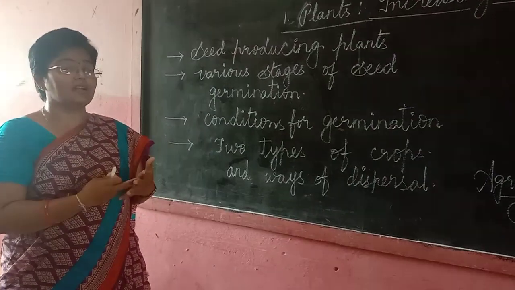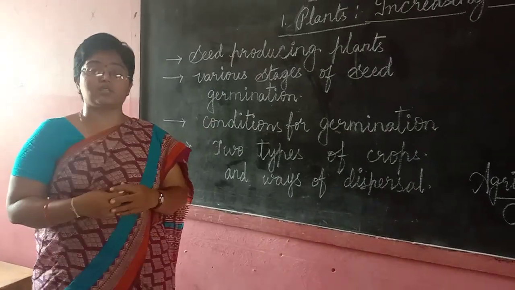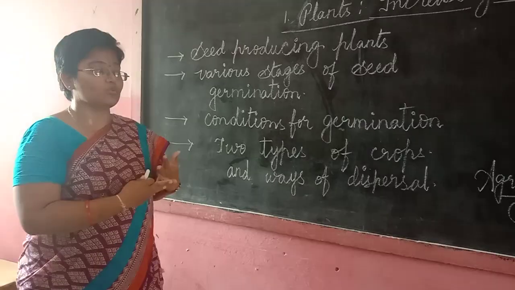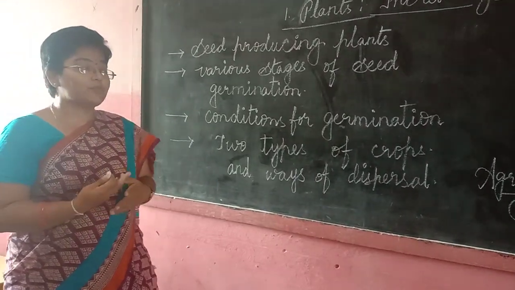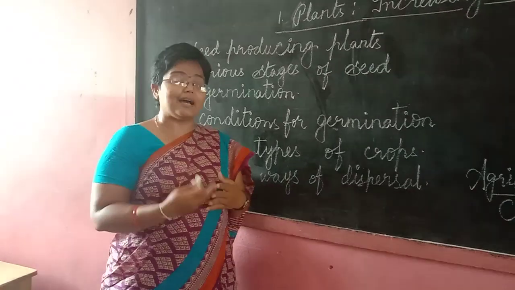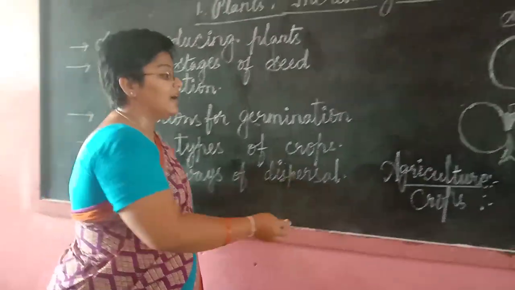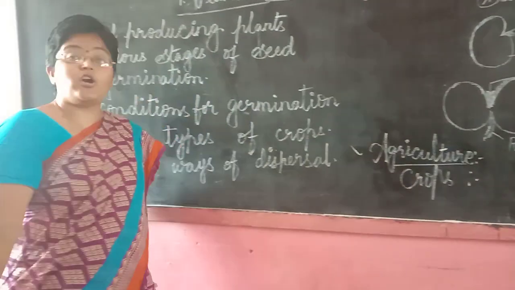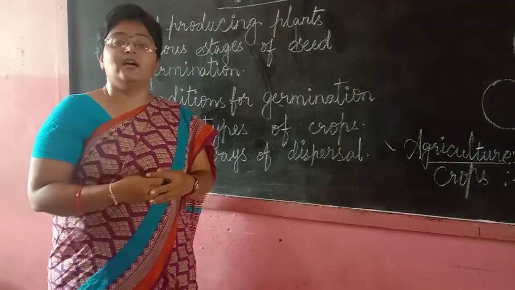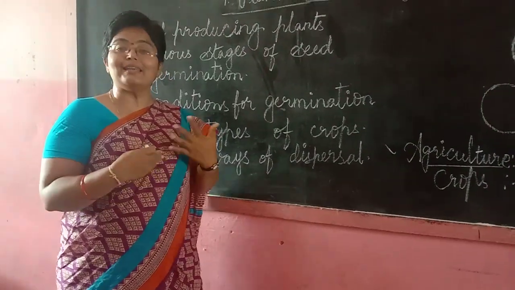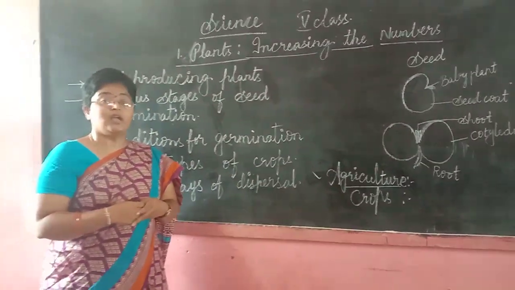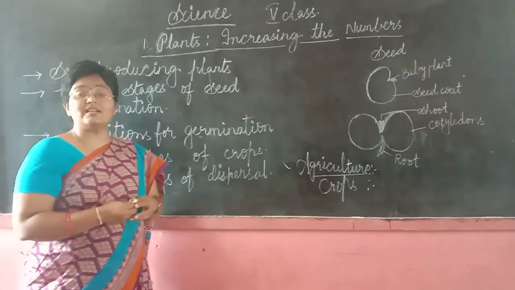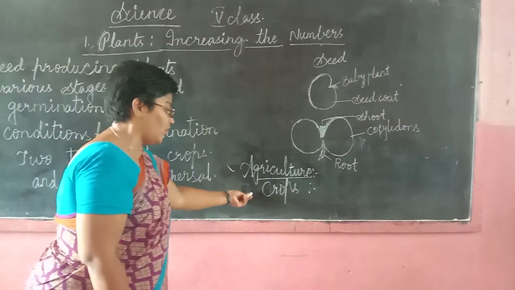So in that manner, we are going to know about the process of how we have to increase the population of plants. One of the main procedures we follow in our daily life is agriculture. Growing of plants on a large scale for the purpose of food or any other commercial purpose is called agriculture. And crops. So what is the difference between agriculture and crops?